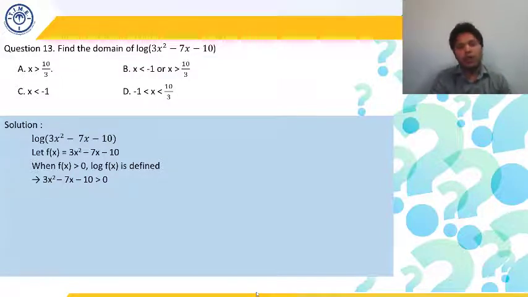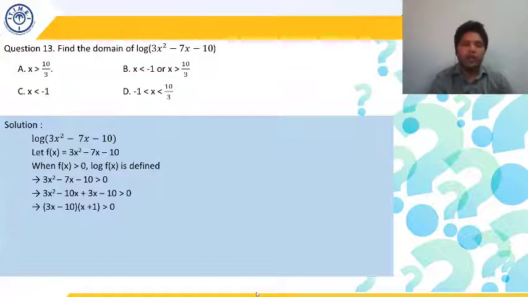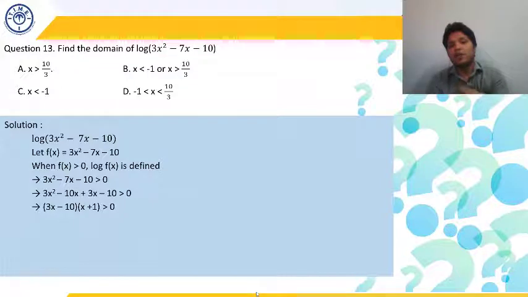And how to solve the inequality, we have discussed in the inequality chapter. What has to be done? We will factorize this first. We will take two factors as minus 10x plus 3x. We can take x common, it will become 3x minus 10, and from the rest we can take 1 common, it will become again 3x minus 10. After taking the common, we get (3x minus 10)(x plus 1) greater than 0.